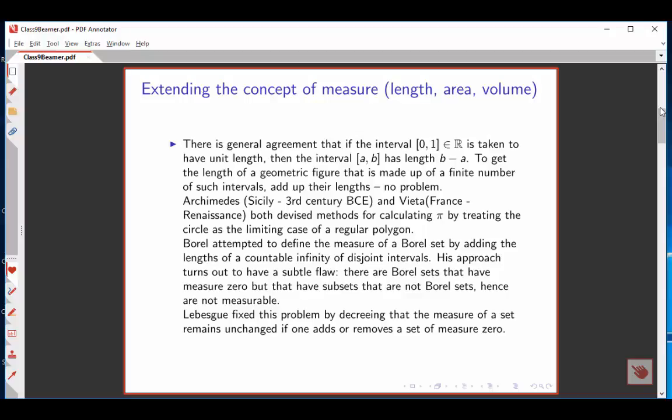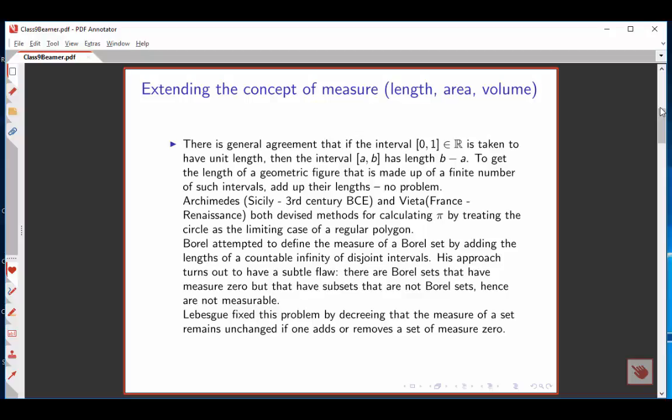In particular, Archimedes, who was active in Sicily in the 3rd century BC, and Francois Viete, who was in Renaissance France, both invented ingenious methods for calculating pi by approximating the perimeter of a circle as the limit of the total length of a finite polygon.